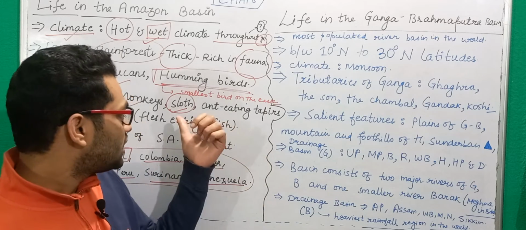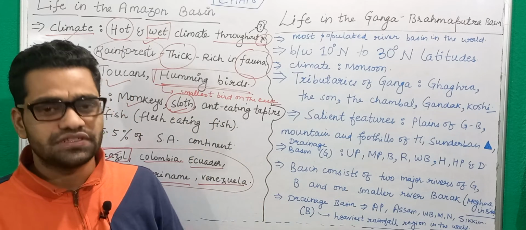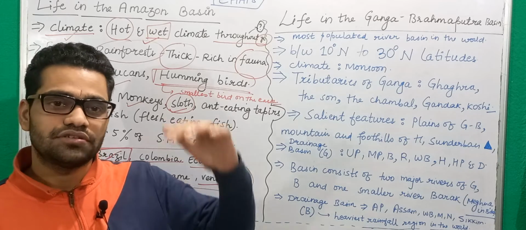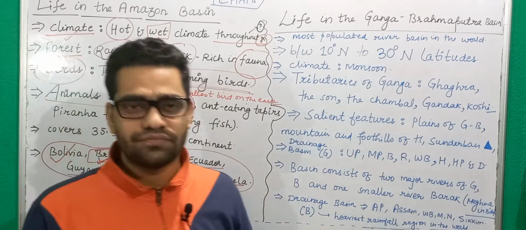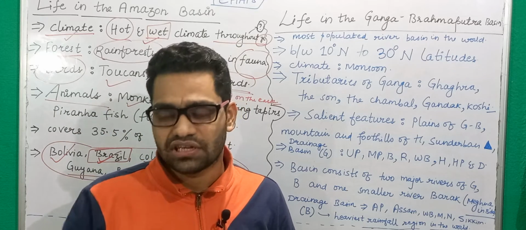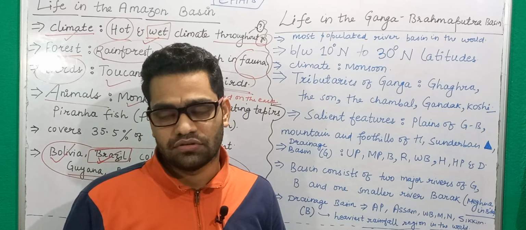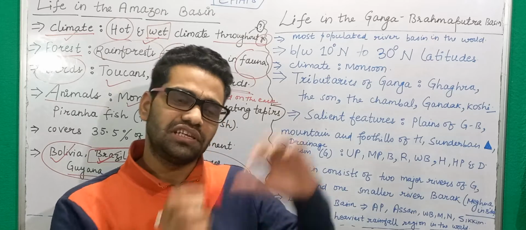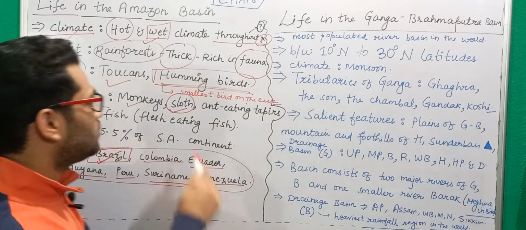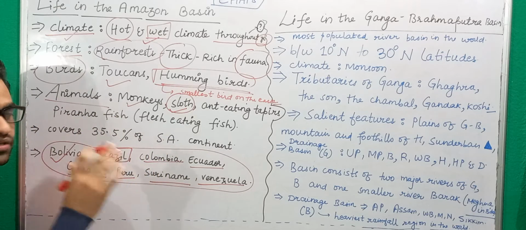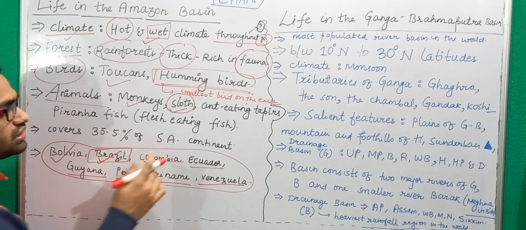These sloths are generally leaf eaters, and they reside on the plant branches, and once in a week or once in a day they come down on the earth, on the ground. Generally they live on the plants and trees. So sloths are the slowest and the laziest animal known on the earth.